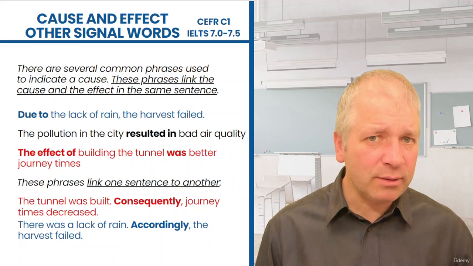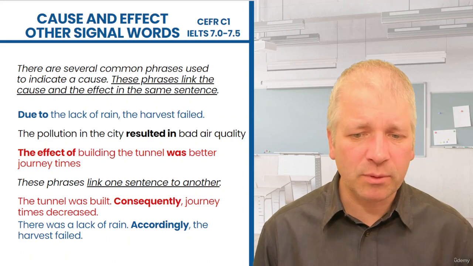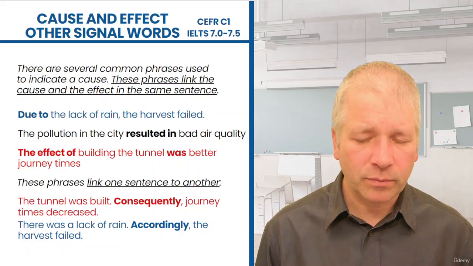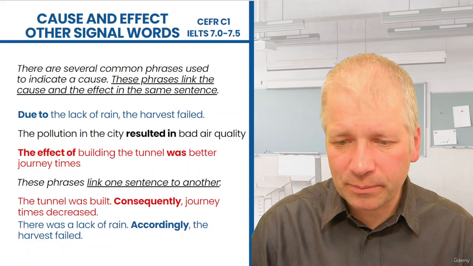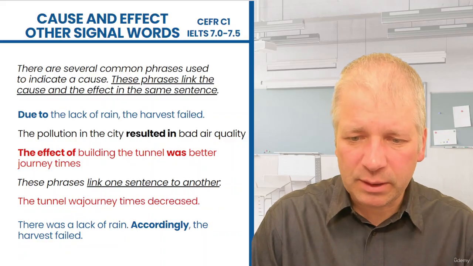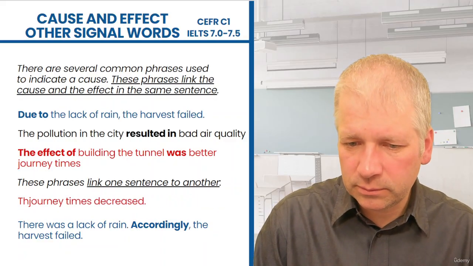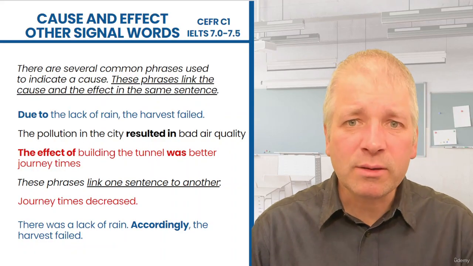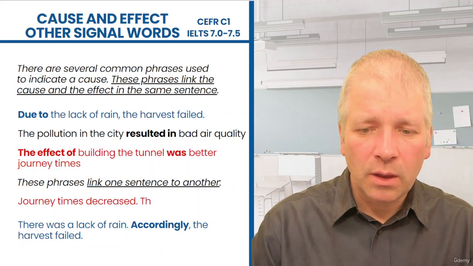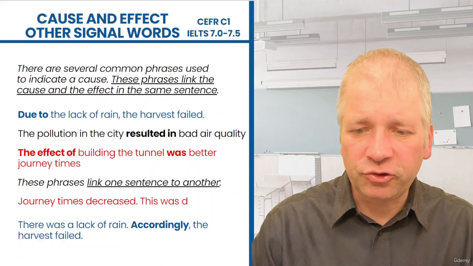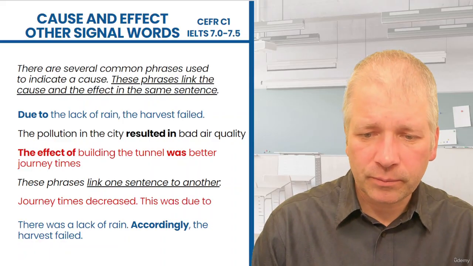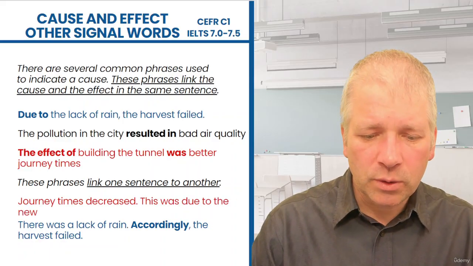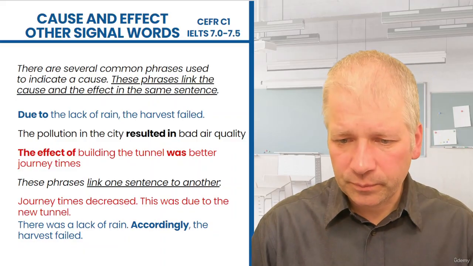Can we change this so that the effect comes first? We can do it like this. Let's pick on this as an example. Journey times decreased. This was due to the new tunnel.